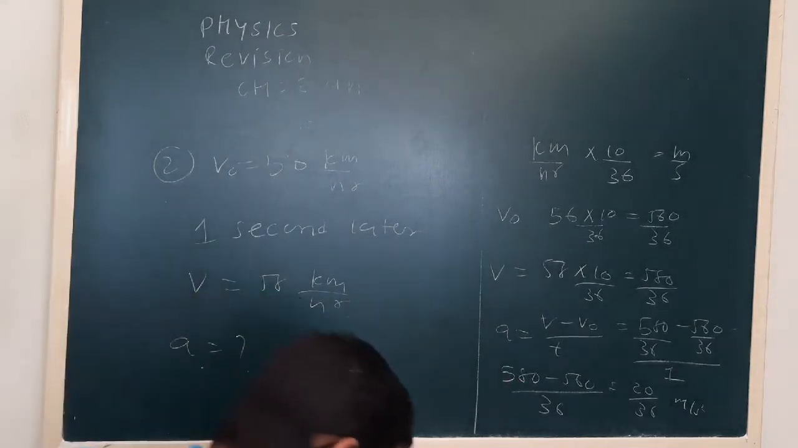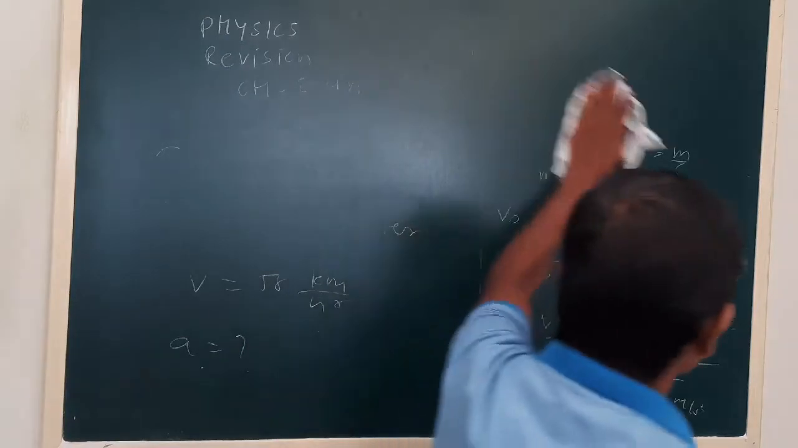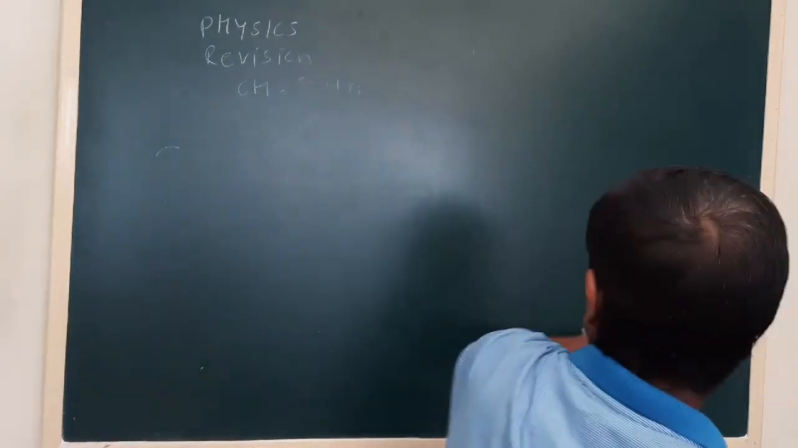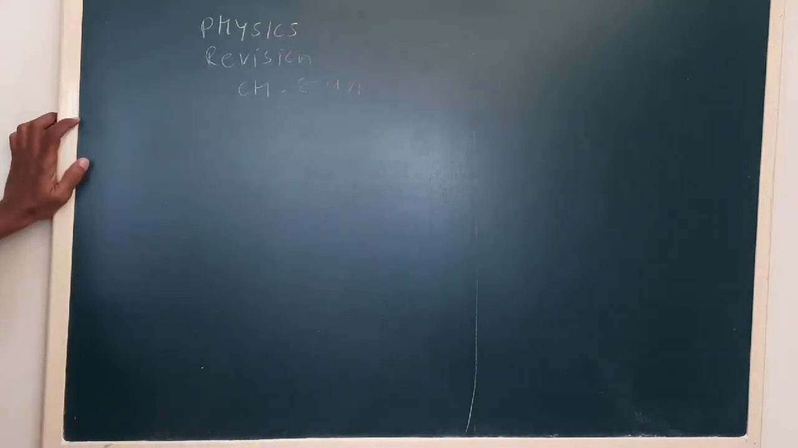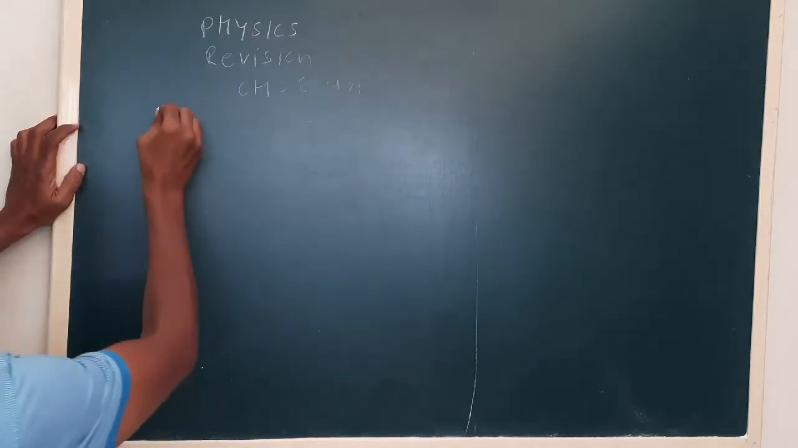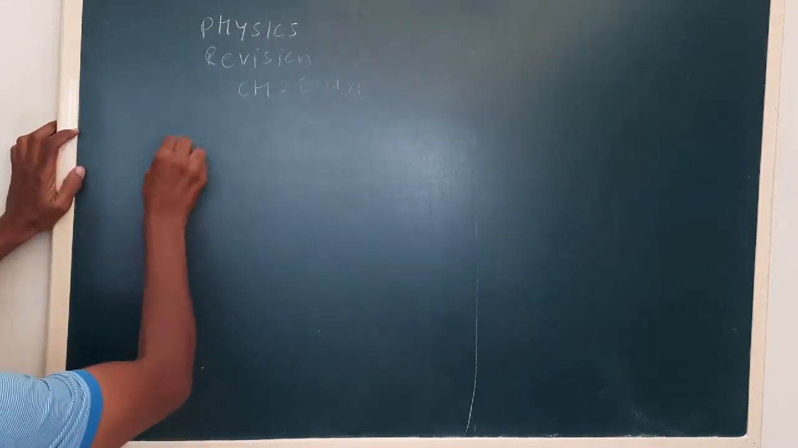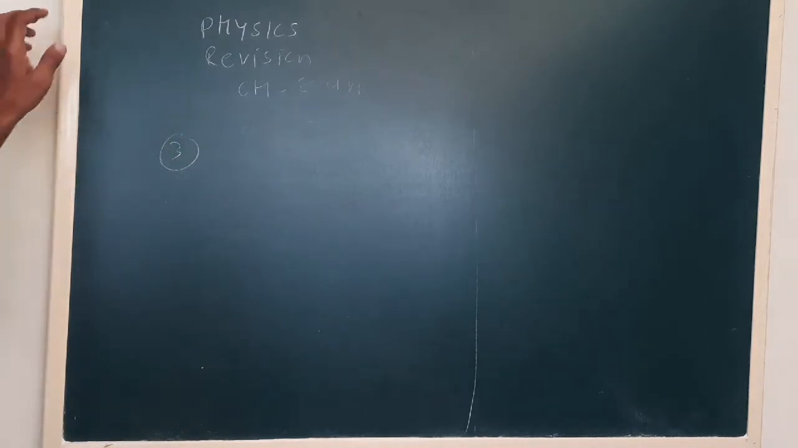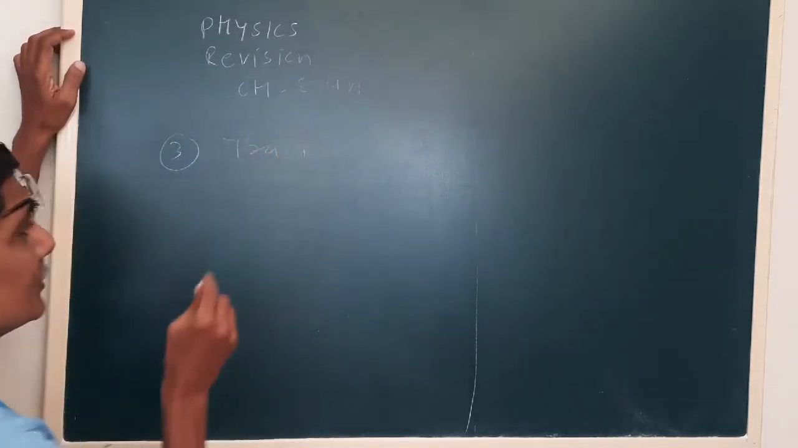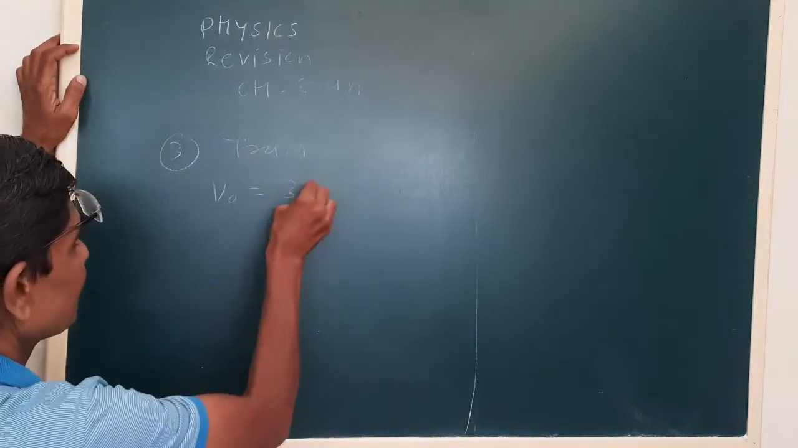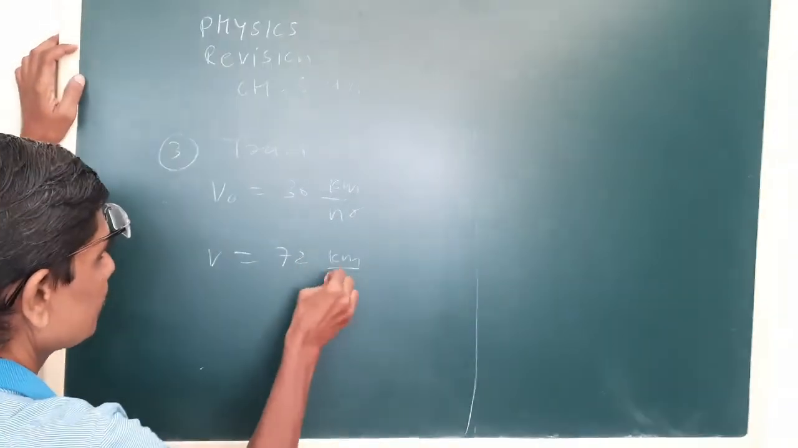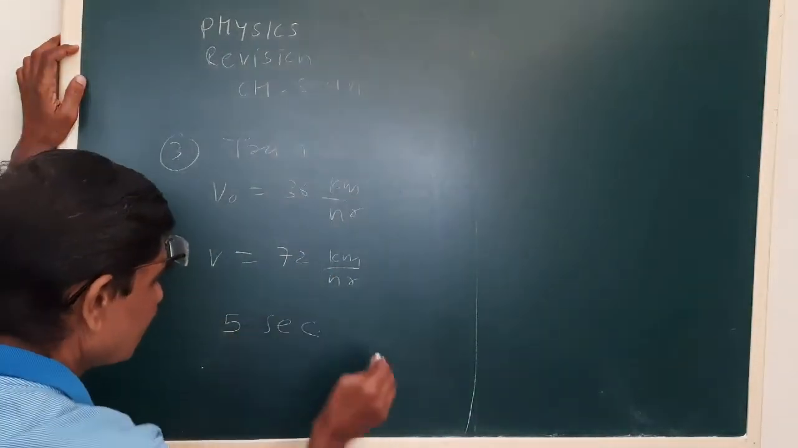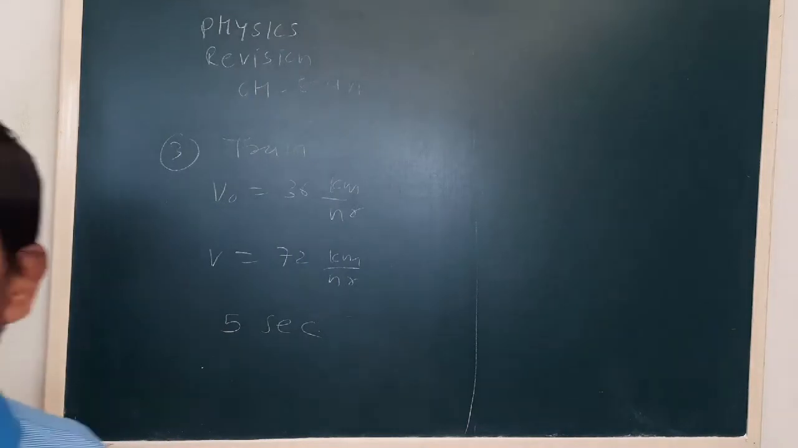Okay, now this is how we can use the kinematic equation of motion in one dimension. Now we take one more sum. Now see, the velocity of a train changes from 36 km per hour to 72 km per hour in 5 seconds. Calculate the acceleration and distance traveled during this.